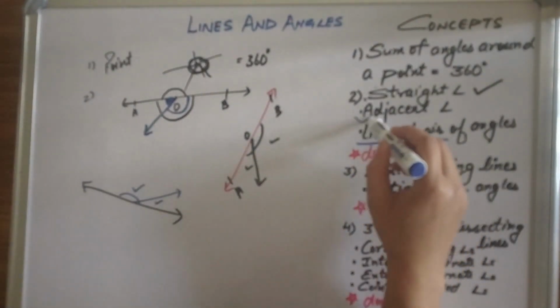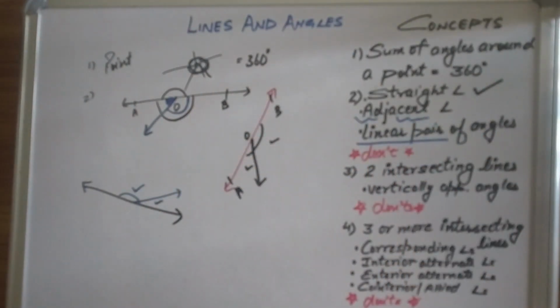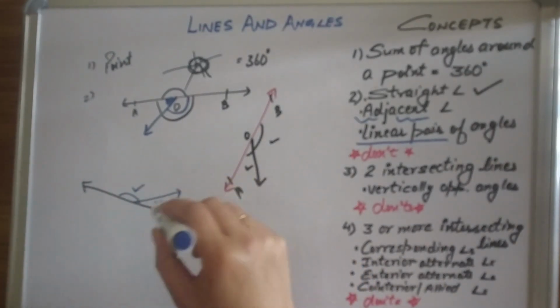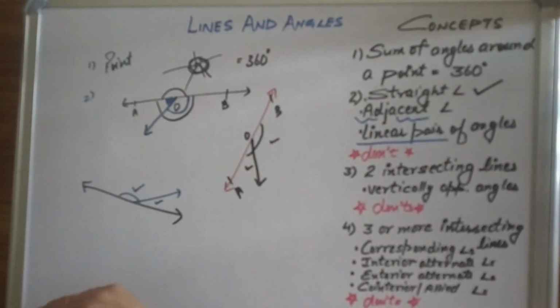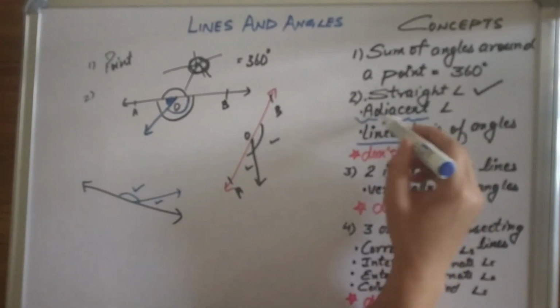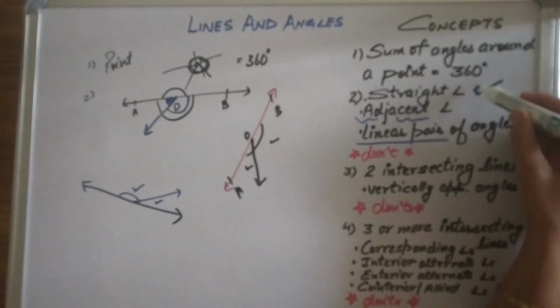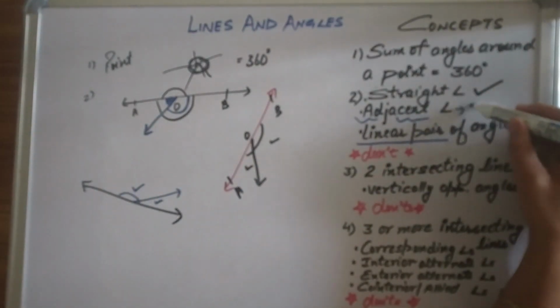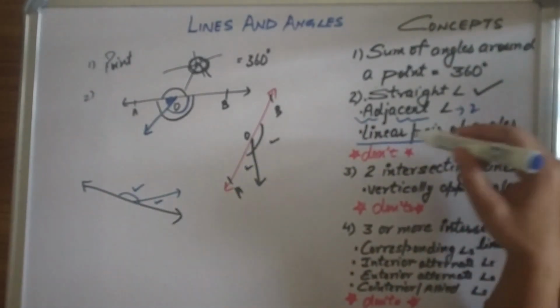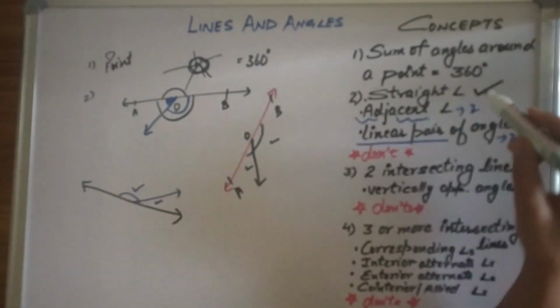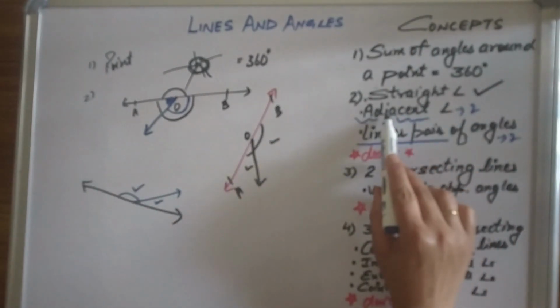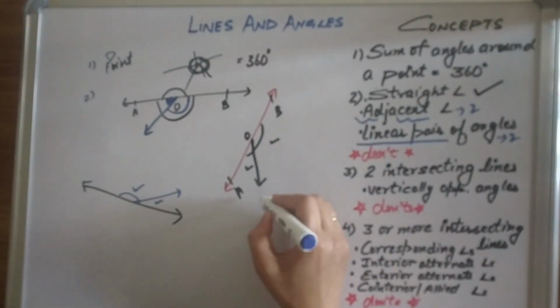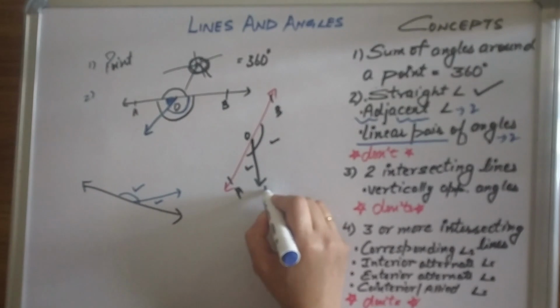Now coming over to one more thing, adjacent angles. It matches somewhat like this, that's why I like to discuss it here. 2 angles are said to be adjacent. Here a straight angle is 1 angle; in adjacent angles we are talking about 2 angles. Whenever we talk about linear pair, we are always talking about 2 angles. So 2 angles are said to be adjacent if they have one common arm.